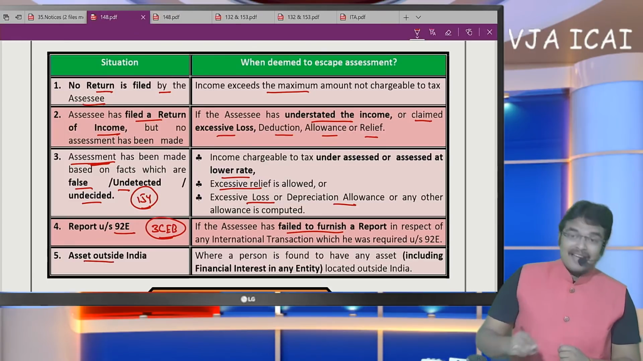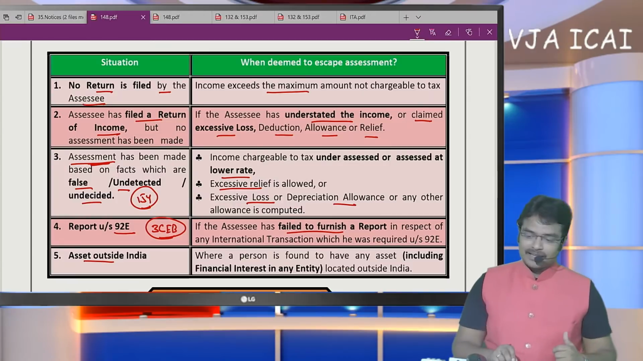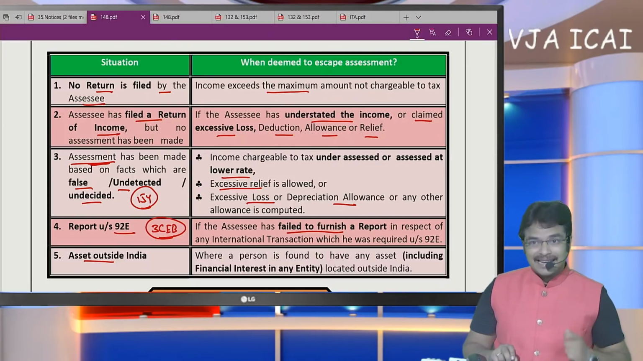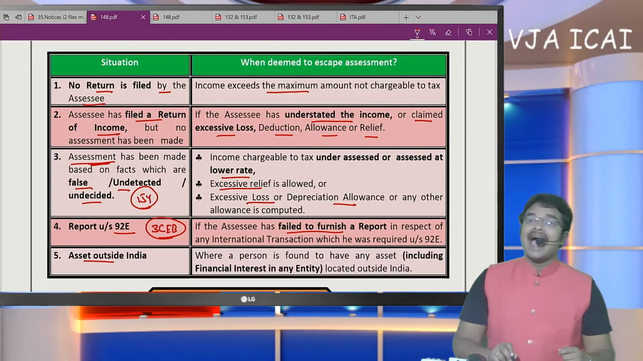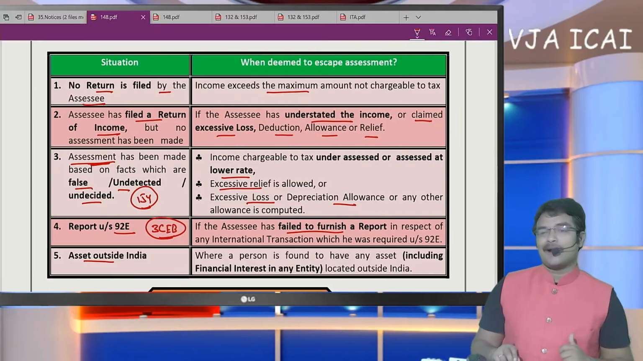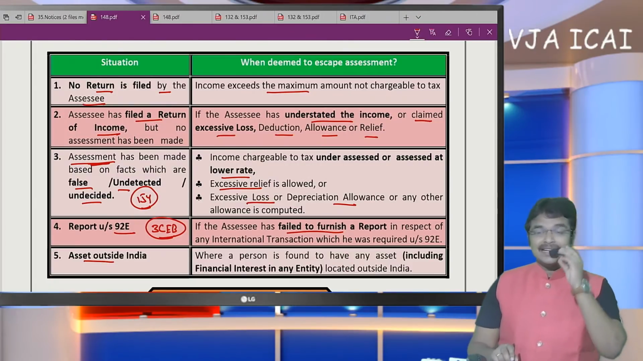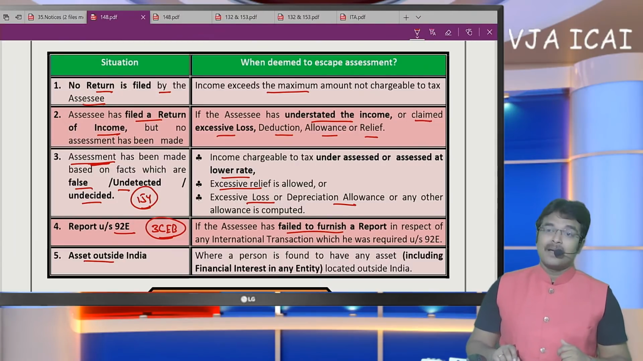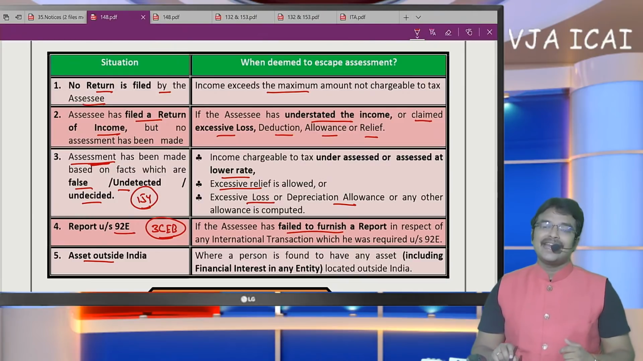And point number 5, when an asset is located outside India. The thing to be noticed here is, at the time of filing return by a resident, if the resident of India has any assets located outside India, those asset details including foreign bank account details must be disclosed in the return of income. If they do not disclose the details of the foreign assets in the return of income, then it is also called income escaping assessment.